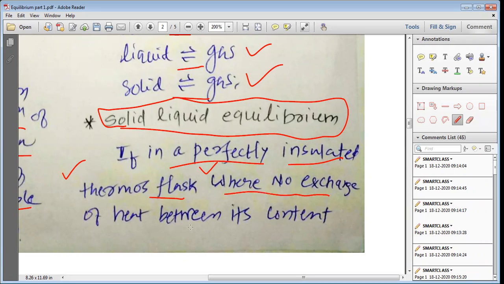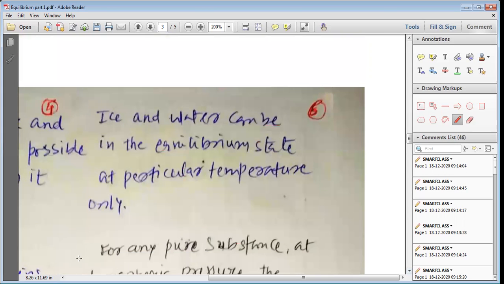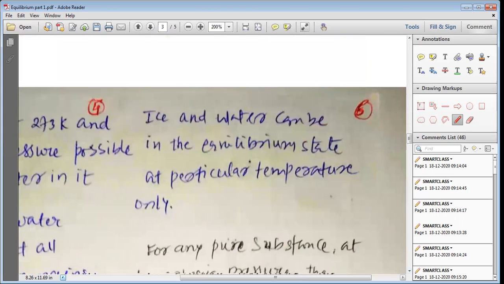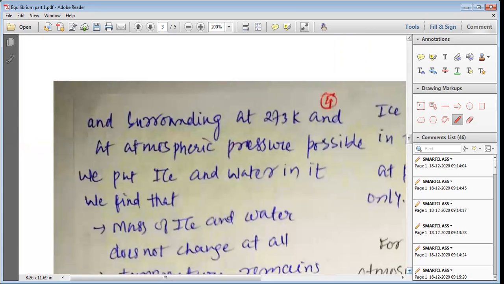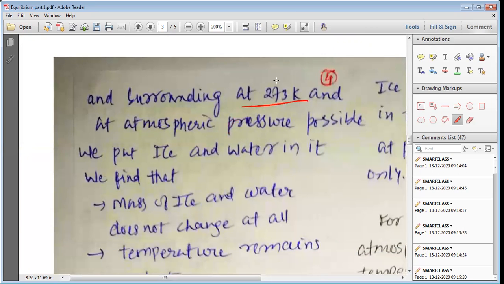In a perfectly insulated thermos flask, there is no heat exchange between the system and the surroundings at 273 Kelvin. Now, why do we maintain this temperature of 273 Kelvin? Because we want to understand the change between the solid, that is ice, and the liquid, that is water. It is the melting point of water, that is 273 Kelvin or 0 degrees centigrade.